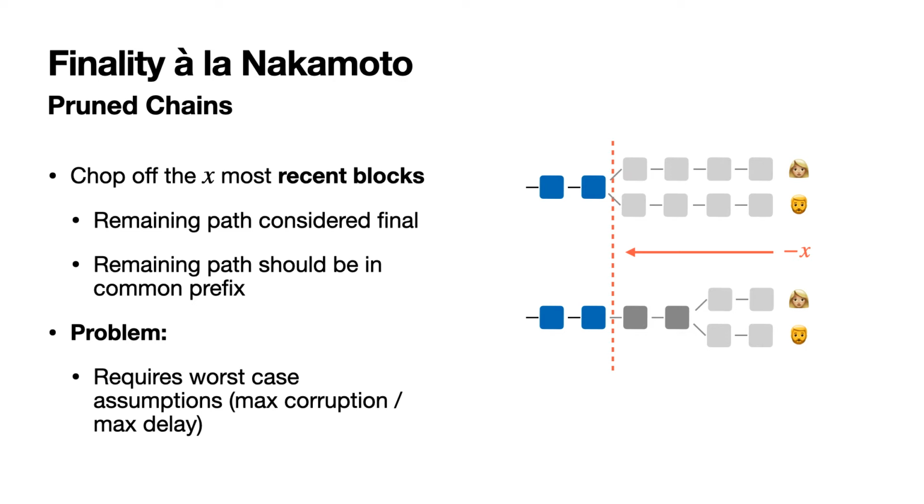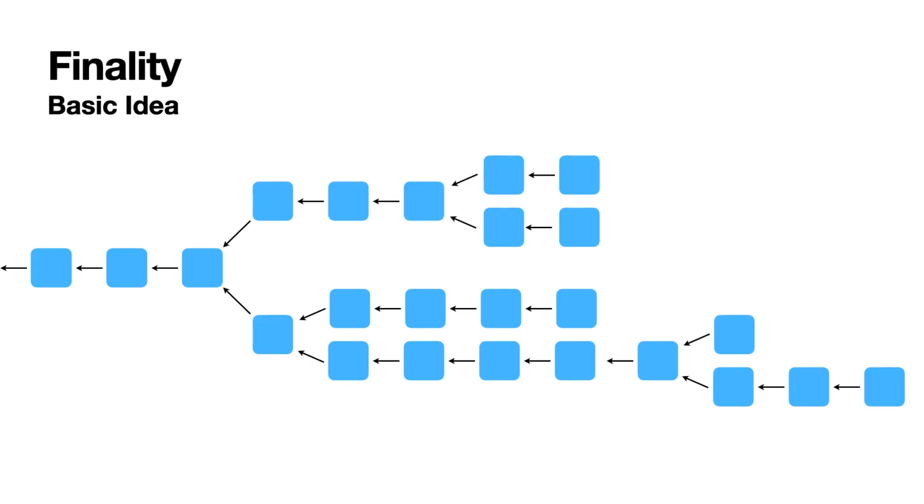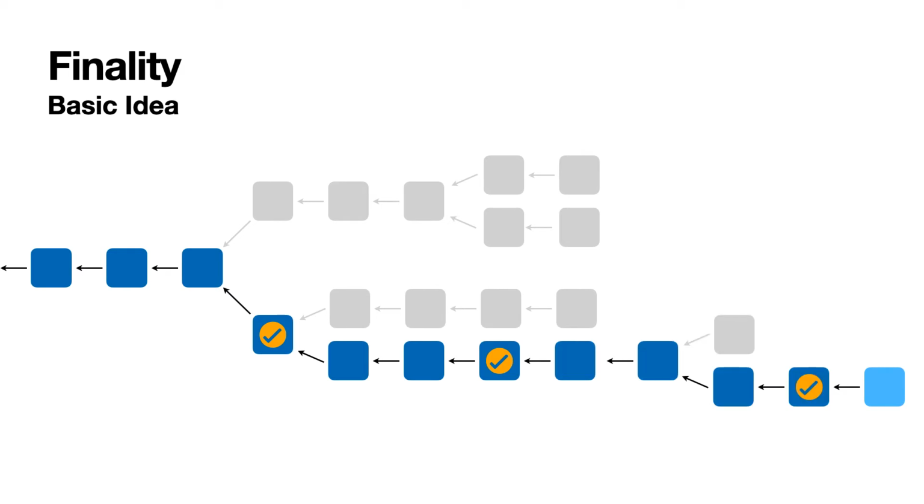So can we do better? Well, the basic idea of finality is to go over this block tree and start to agree on parts which we consider final. So, boom, here we have a final block, and whatever is above that final block is considered done, can't be changed. We continue like that, and as you can see, whatever is on side chains which are not directly above a finalized block just goes away, can't be rolled back, and we continue like that.